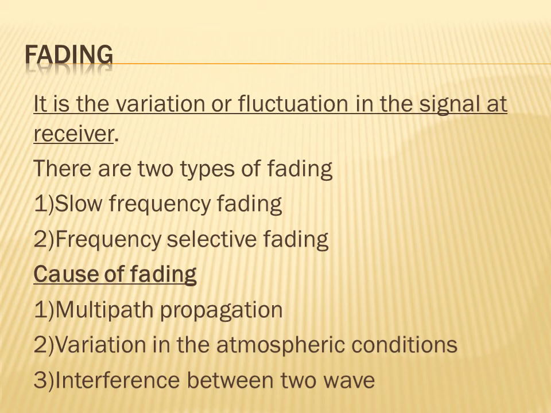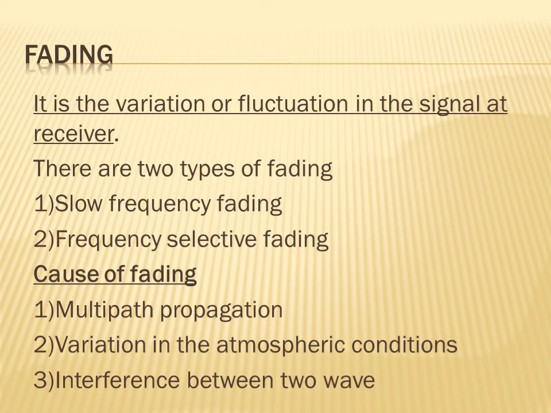So what is fading? It is the variation or fluctuation in the signal at the receiver. There are two types of fading: slow frequency fading and frequency selective fading. There are three causes of fading. First, multipath propagation: when the transmitter uses a number of paths to reach the receiver, there is variation or fluctuation in the signal.